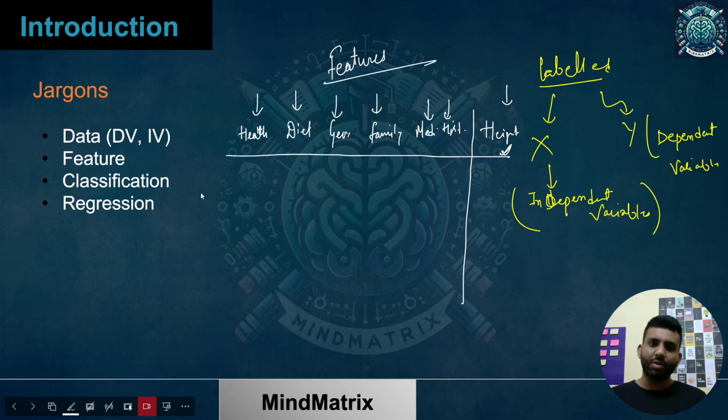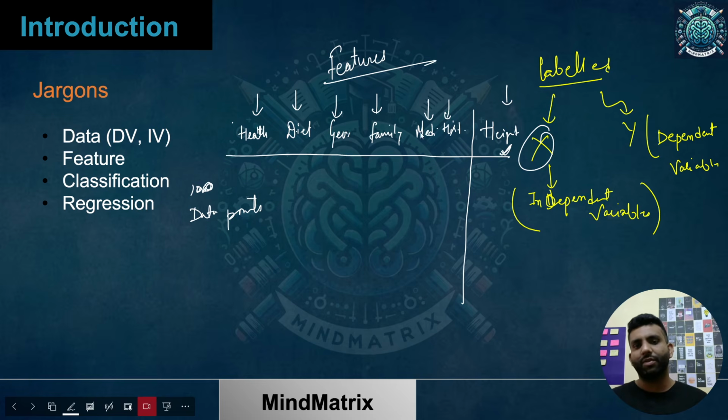So if I say that I have 100 data points, this would be something like a matrix, yes or no? If I just talk about the X part, that means the independent variables part, it would be a kind of matrix. And if I have 100 data points, and you can see how many features I have: 1, 2, 3, 4, 5.